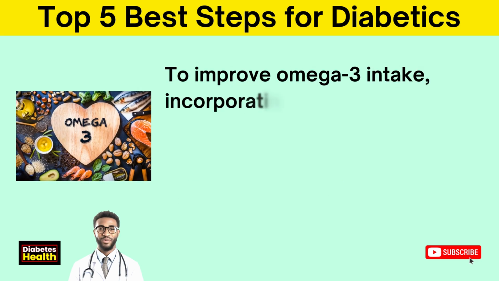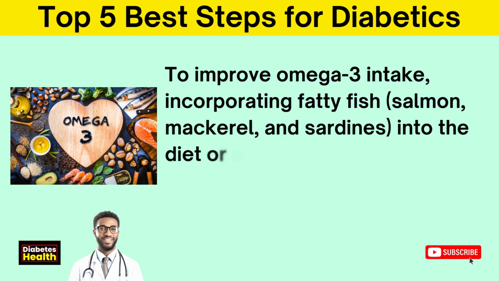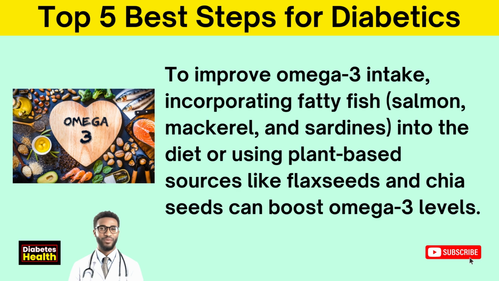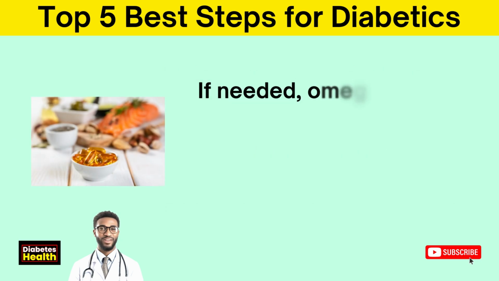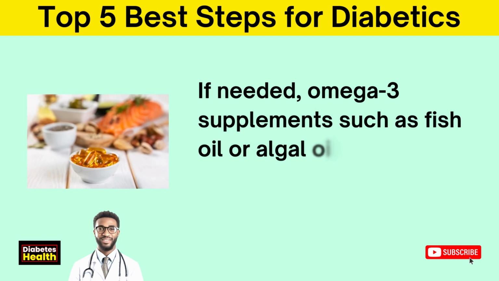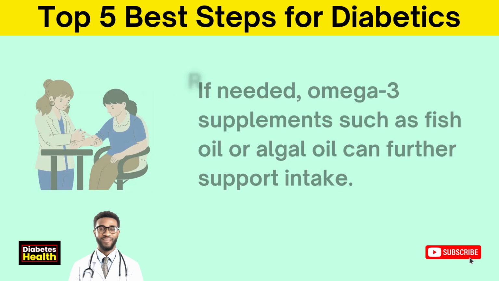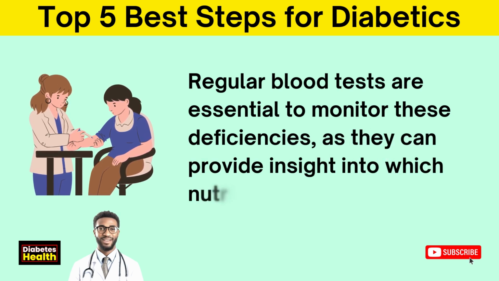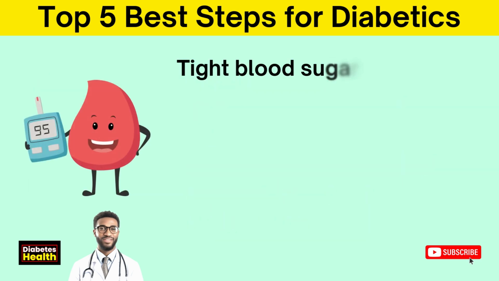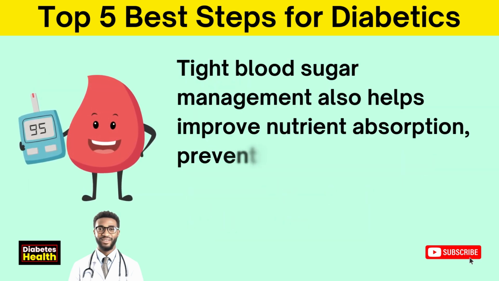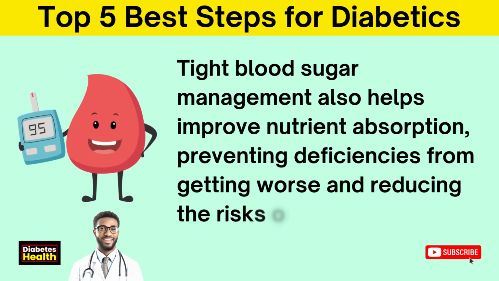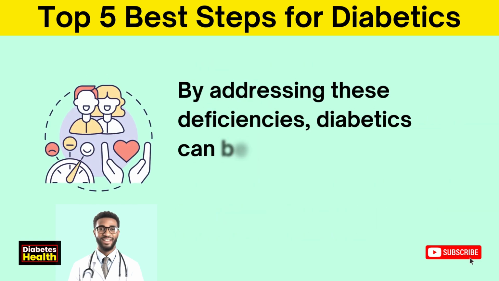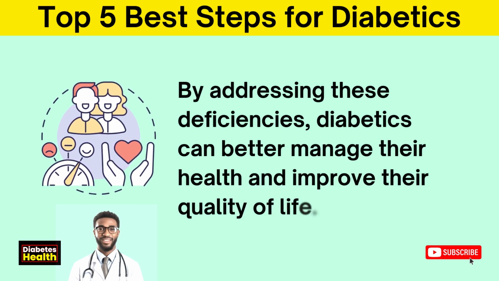To improve omega-3 intake, incorporating fatty fish, salmon, mackerel, and sardines, into the diet or using plant-based sources like flax seeds and chia seeds can boost omega-3 levels. If needed, omega-3 supplements such as fish oil or algal oil can further support intake. Regular blood tests are essential to monitor these deficiencies, as they can provide insight into which nutrients need to be replenished. Tight blood sugar management also helps improve nutrient absorption, preventing deficiencies from getting worse and reducing the risks of complications linked to diabetes. By addressing these deficiencies, diabetics can better manage their health and improve their quality of life.